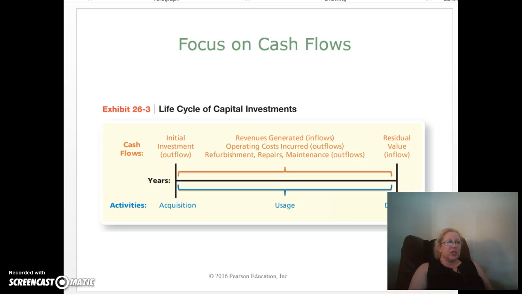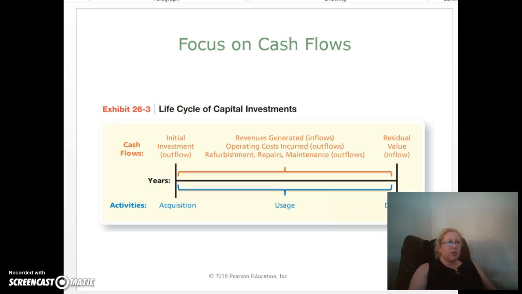Exhibit 26-3 illustrates the life cycle of capital investments, with the timeline representing multiple years. Cash inflows include future cash revenue generated from the investment, any future savings and ongoing cash operating costs resulting from the investment, and any future residual value of the asset.